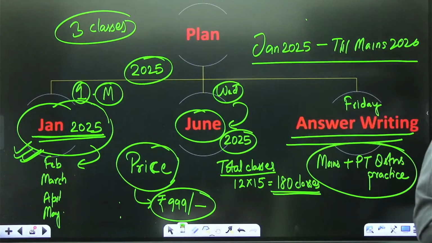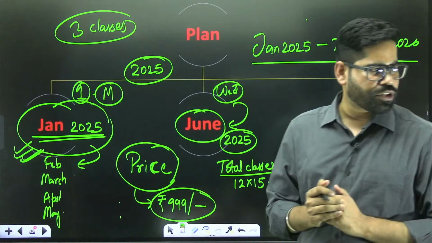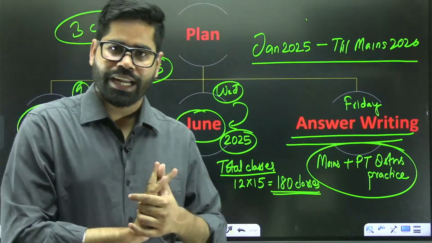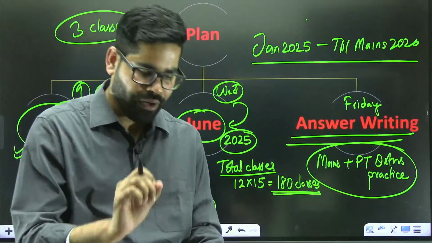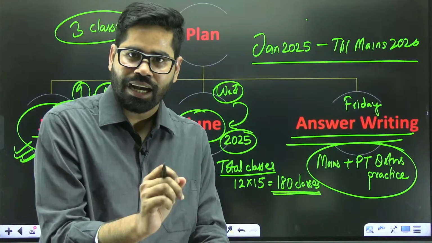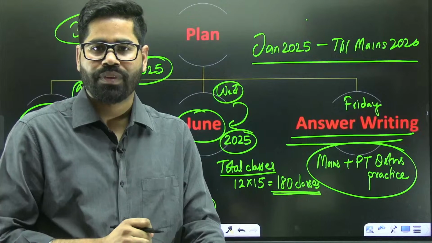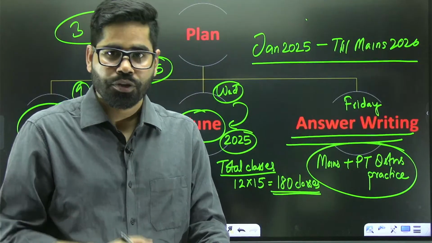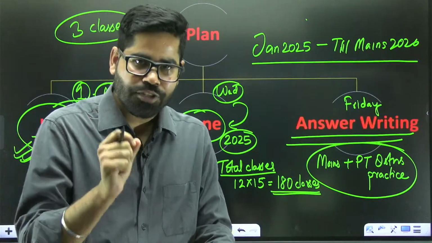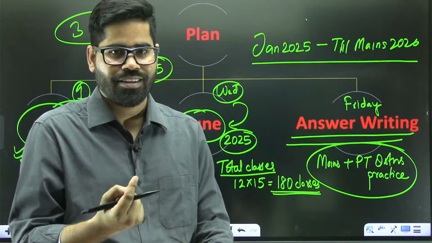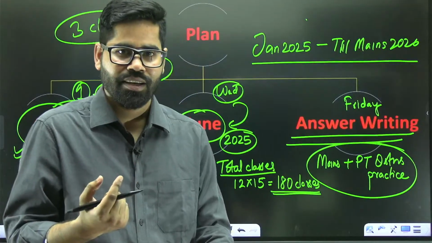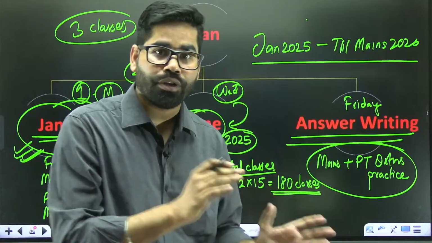So if we rely only on Adhyan batch without reading newspaper, is this sufficient? See, for content coverage, it will be more than sufficient. For covering the content for the exam, it will be more than sufficient. Why do we ask the student to read the current affairs, read the newspaper? It is just for improving your language. When you have to write in the examination, you have to improve the language. You don't have to make notes out of the newspaper.